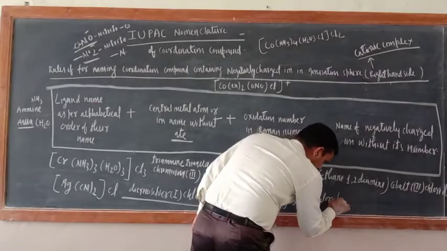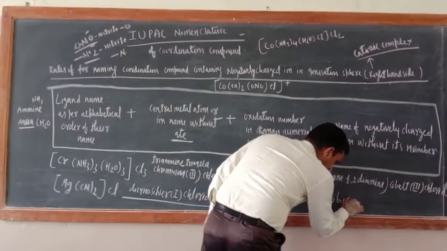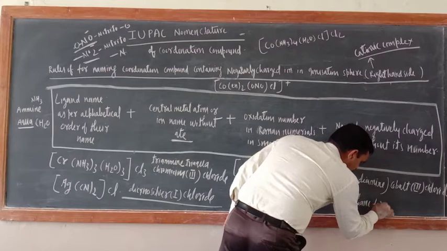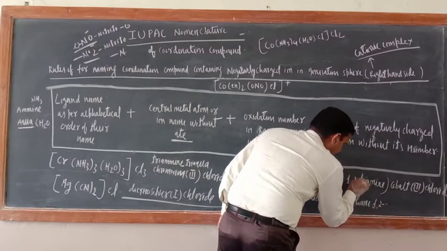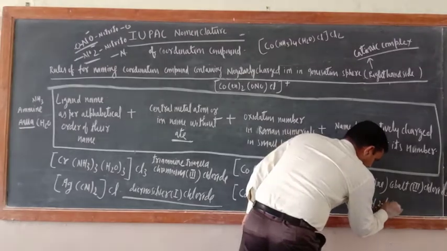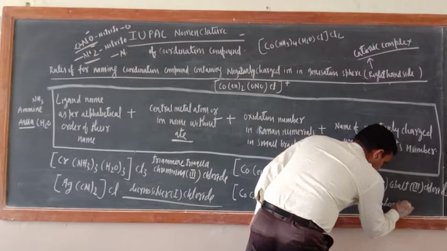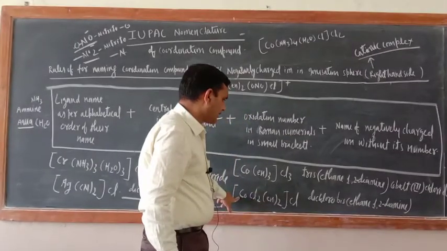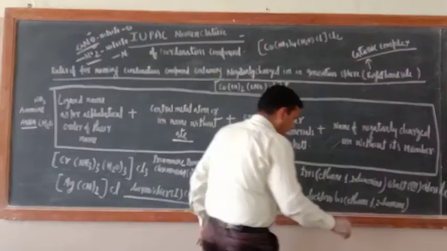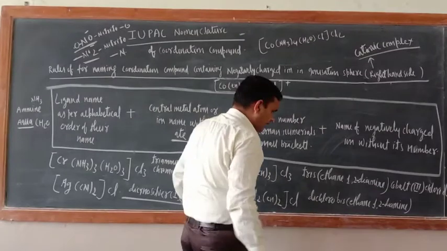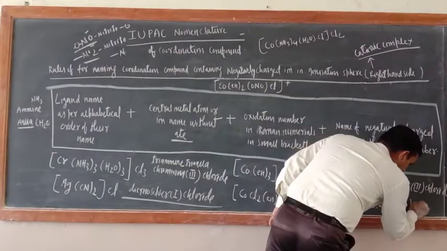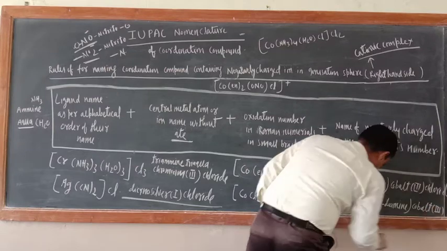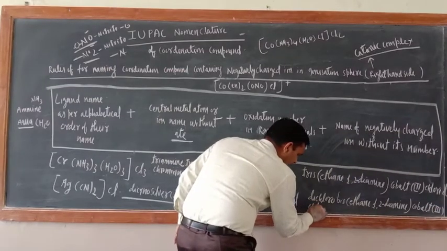Bis, bracket ethane 1,2-diamine bracket close. Then cobalt. What would be the oxidation number? 3 only. Cobalt, here 3rd. Then at the end chloride.